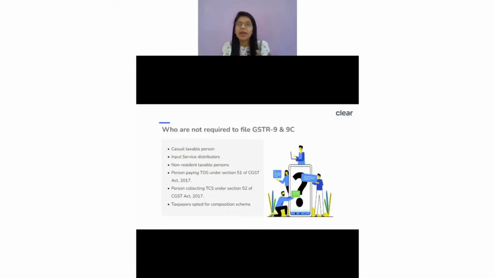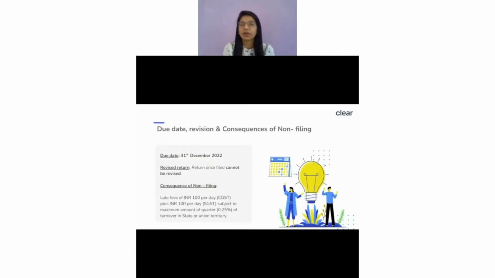So though they may have both registrations, they may have a regular registration also. For the regular registration they're required to file GSTR-9 and 9C, whereas for the other registration, which is as a tax collector, the 9 and 9C is not required. For that, they have again a separate form. Then if you're a casual taxable person, again in that particular case, you are not required to file this 9 and 9C. So this was all about the applicability part.